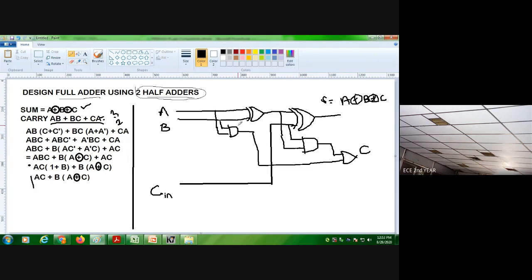So A XOR B. As per this problem, here you take a C and here we take a B. So totally we have ABC all.